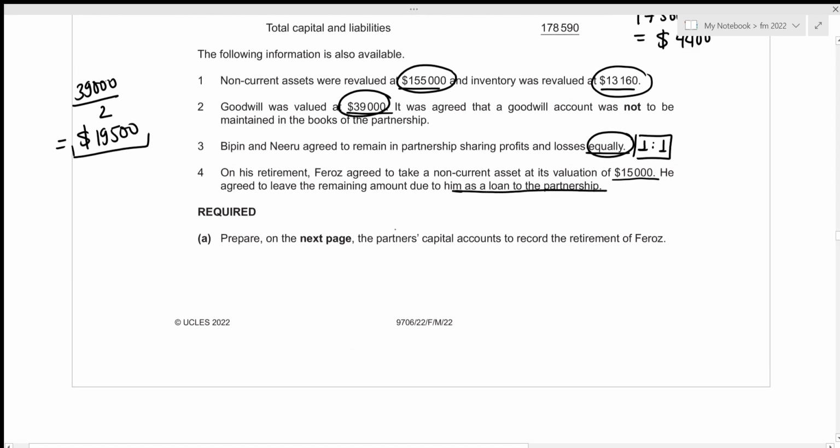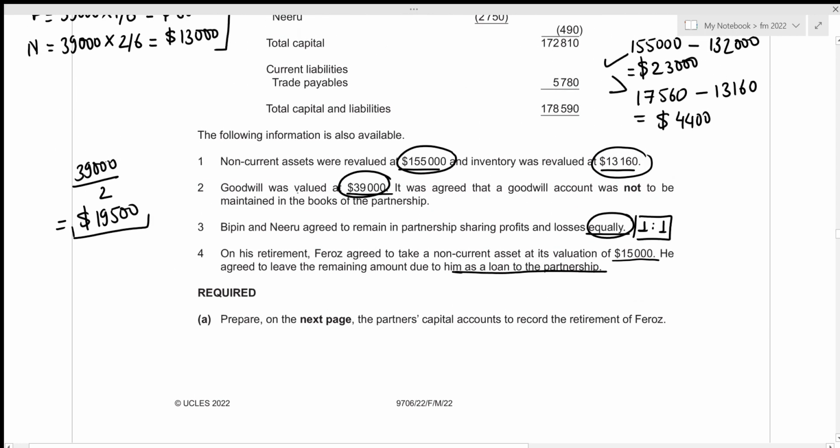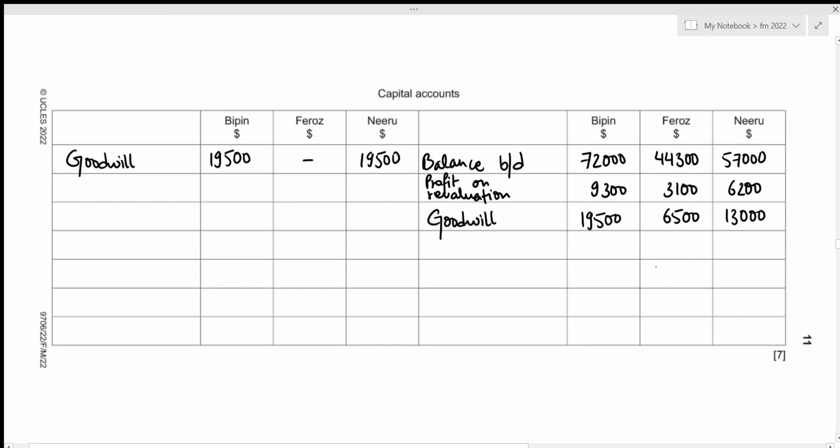Okay, then we were also told that on his retirement, Firoz agreed to take a non-current asset at its valuation of 15,000. Since he's taking over the asset, he obviously needs to pay this amount to the partnership, right? And while paying this amount, this will definitely decrease his capital balance, which means that this takeover of non-current assets should be recorded on the debit side of the capital account. Let's record it. So that's going to be non-current asset.